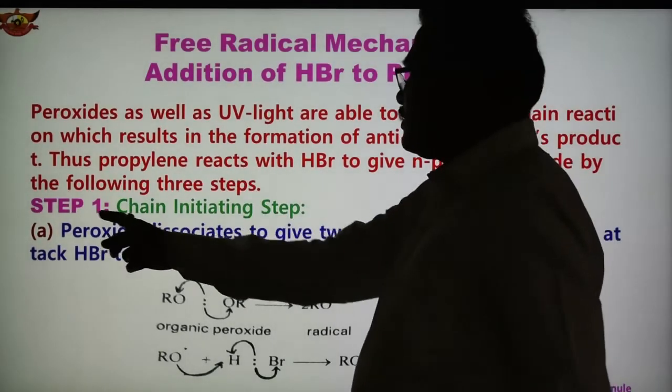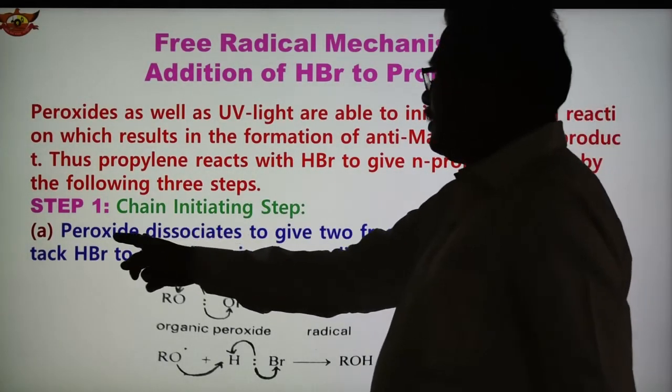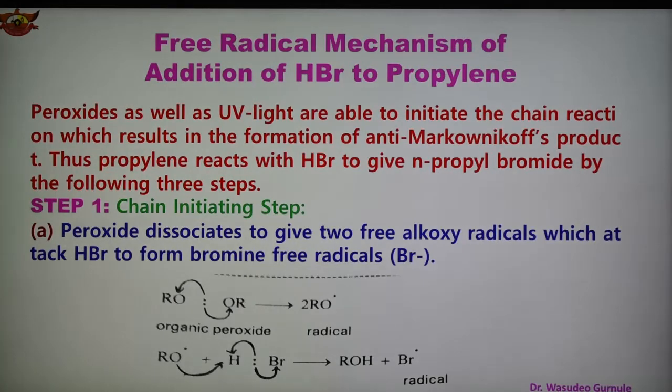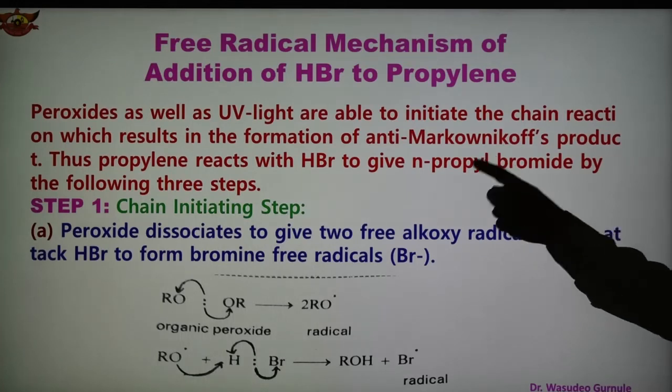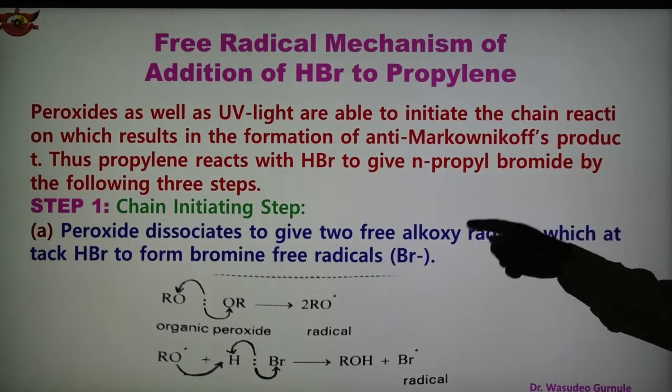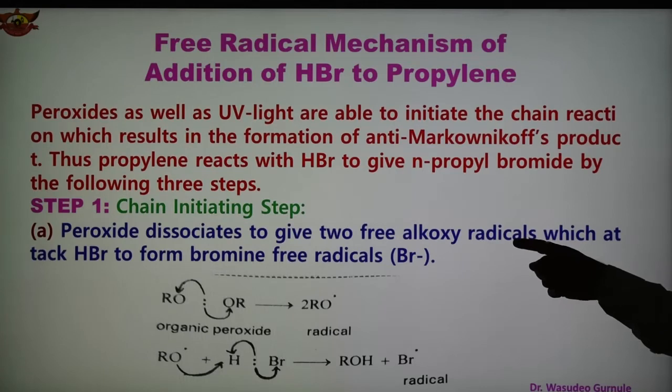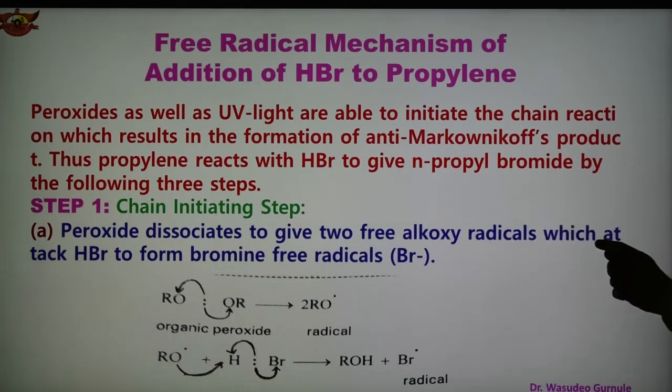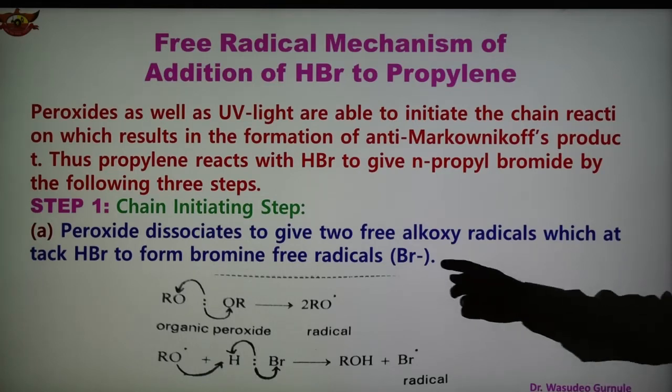Three steps are there. This is step 1, the chain initiating step, and in this case peroxide dissociates and gives two free alkoxy radicals. Alkoxy means OR, and these attack HBr to form the bromine free radical. तो इस टाइप से ये फ्री रेडिकल्स मिलते हैं.